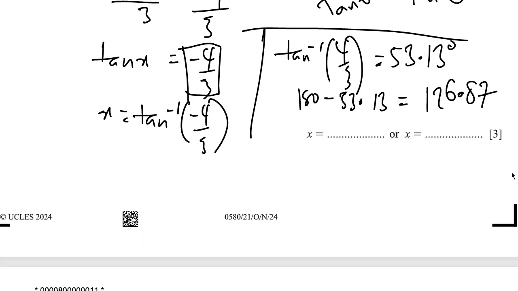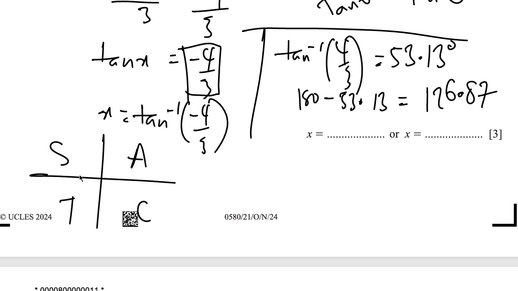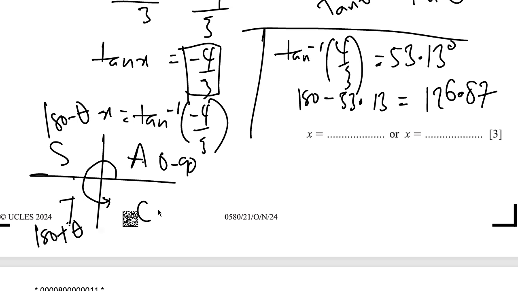So let me draw something for you over here. To remember this, I use stuff like this, ACCS. That tells us where each is positive, where each is negative. And now if it's within here and here, we're going to have 0 to 90. That's fine. But if it enters here, to get that angle, it's simply going to be 180 negative theta. If it's over here, it's going to be 180 plus theta. And if it's over here, it's going to be 360 negative theta, right?